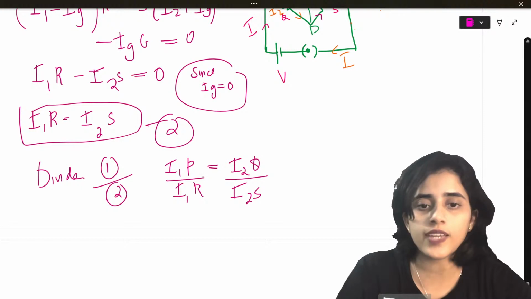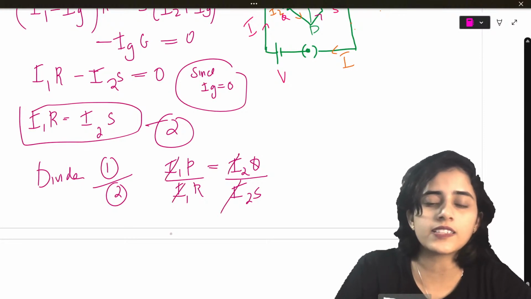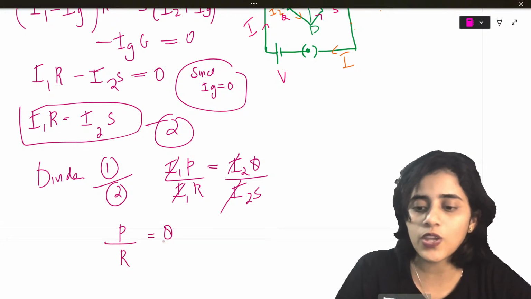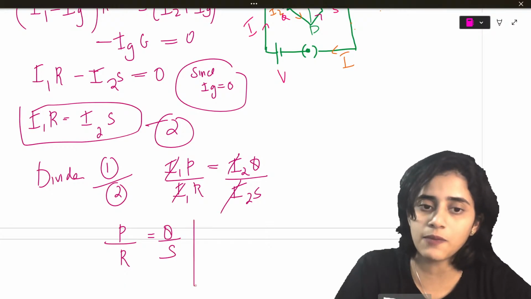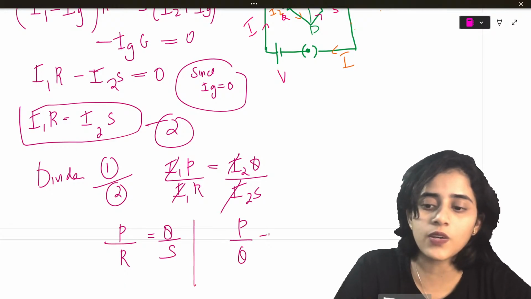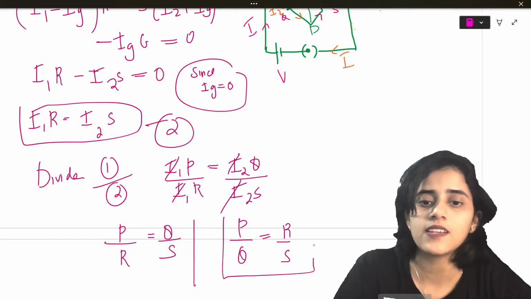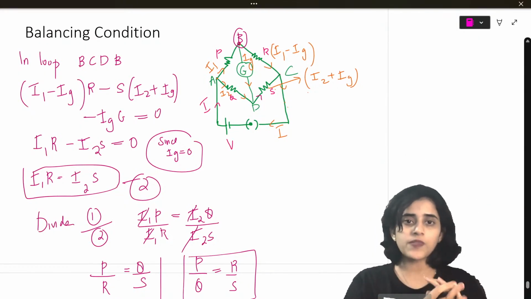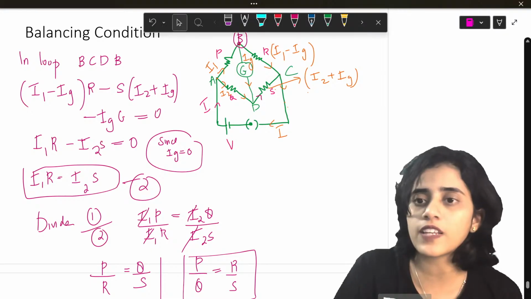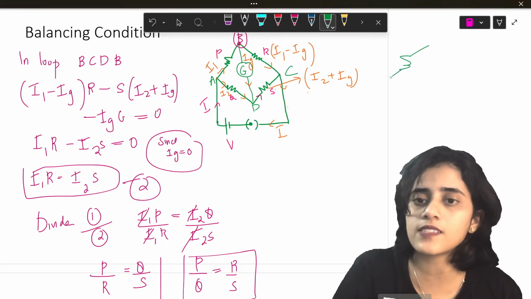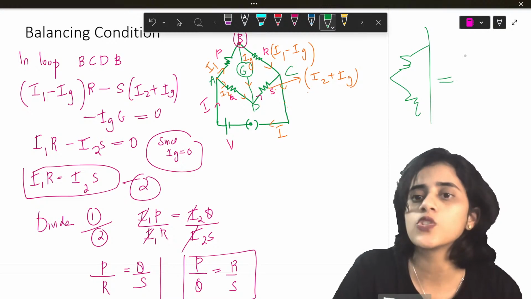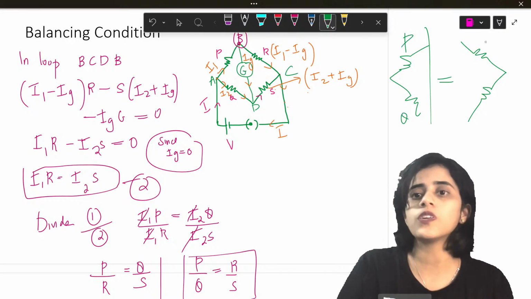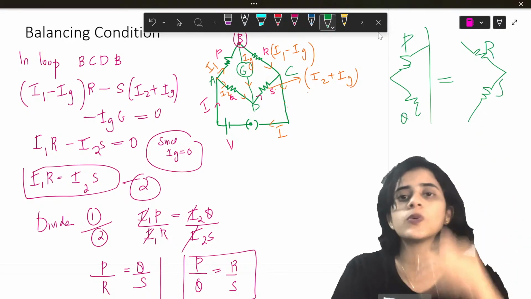Now when you cancel I1 and I2, you will get P by R is equal to Q by S. This is the same as P by Q is equal to R by S, which is the balancing condition for the Wheatstone's bridge. So this resistance divided by this resistance should be equal to this resistance divided by this. P, Q, R, S. So P by Q should be equal to R by S.